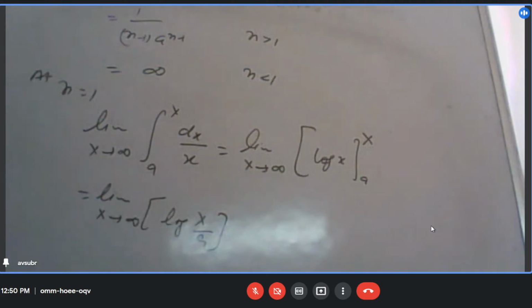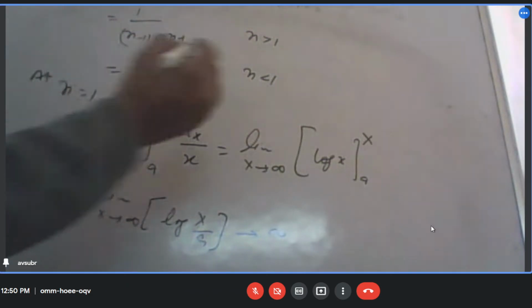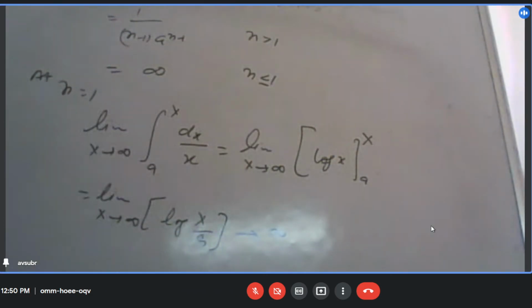Can I write it like this? Yes, sir. What do you think? Should it diverge or should it converge? Diverge. This will go to infinity, isn't it? Yes, sir. So it means for n less than or equal to 1, this type of integral will be what?